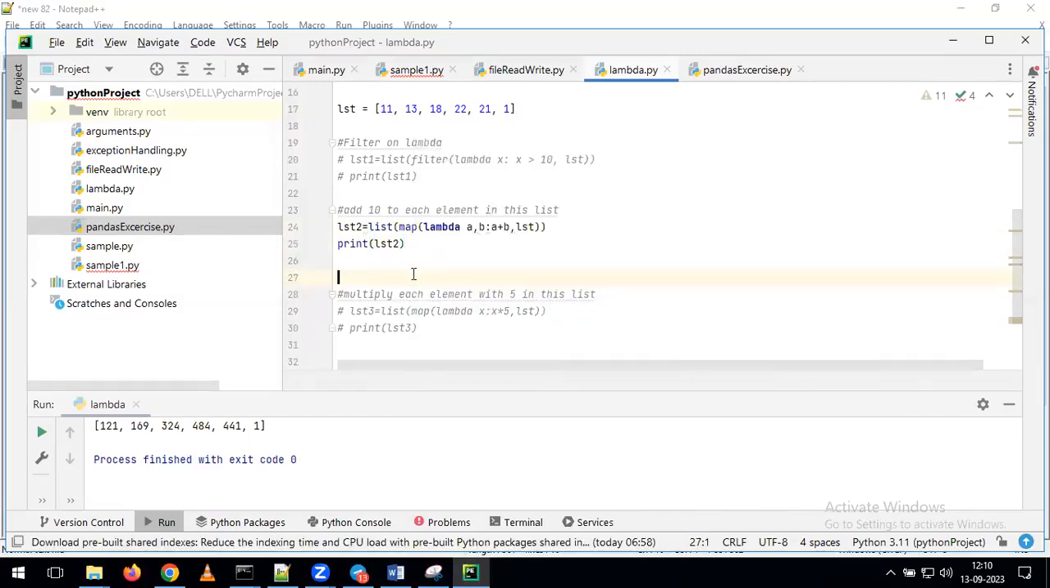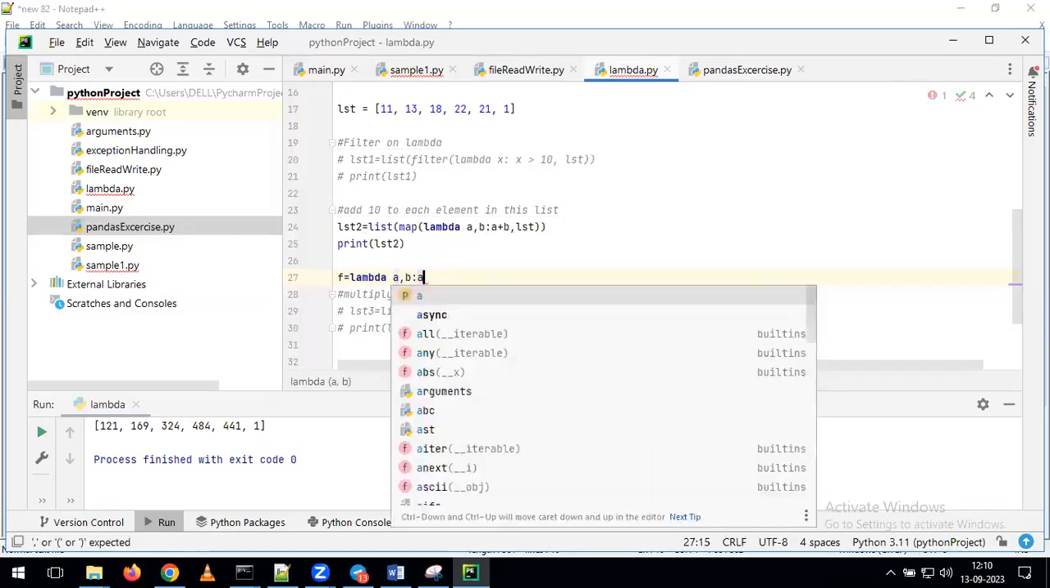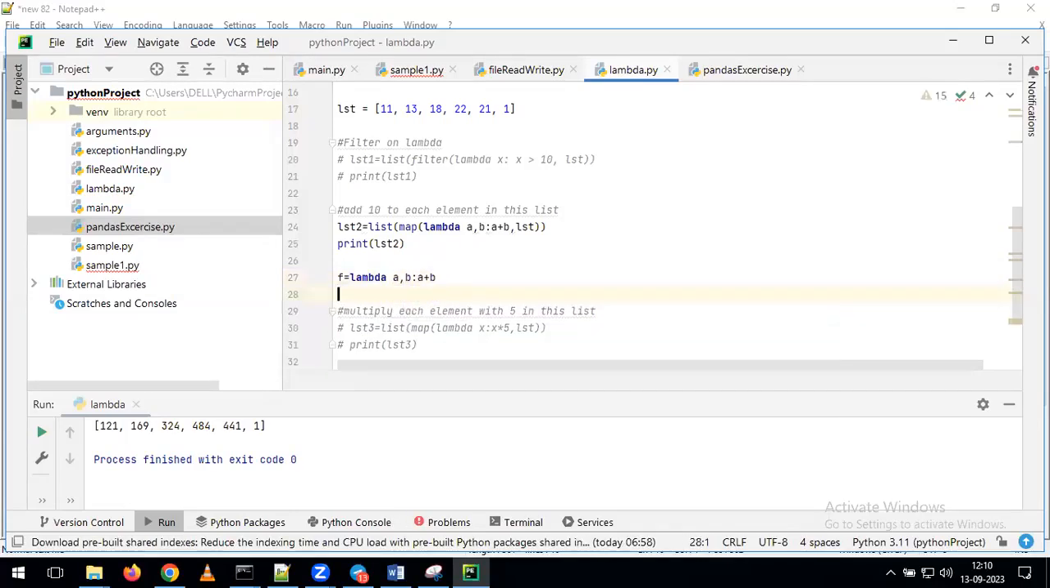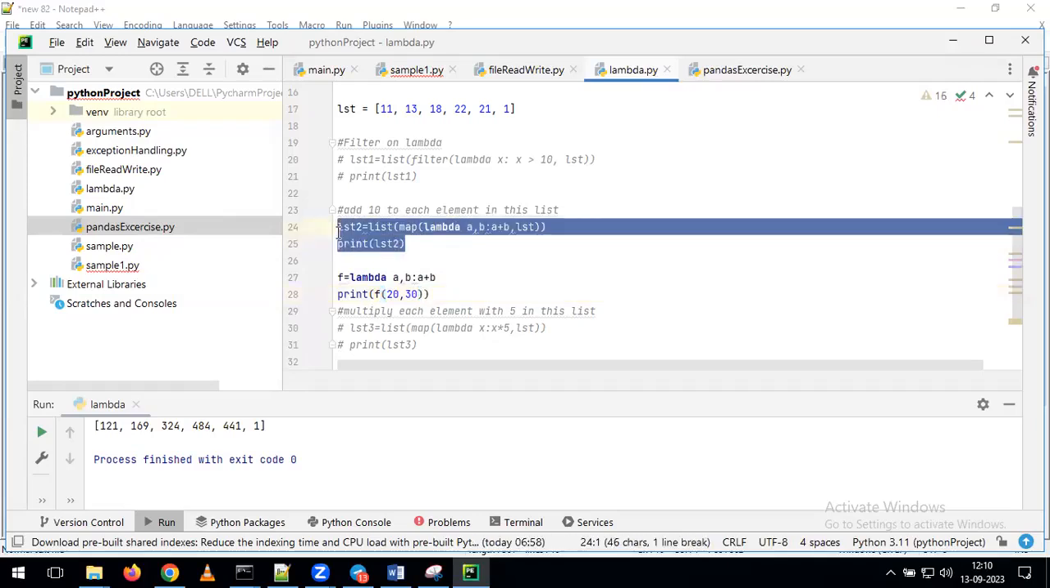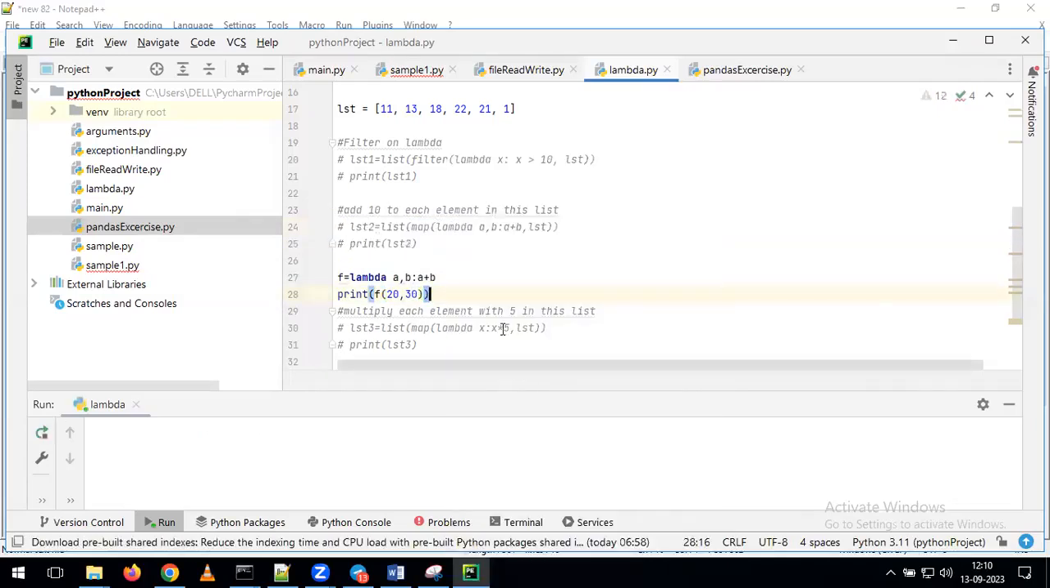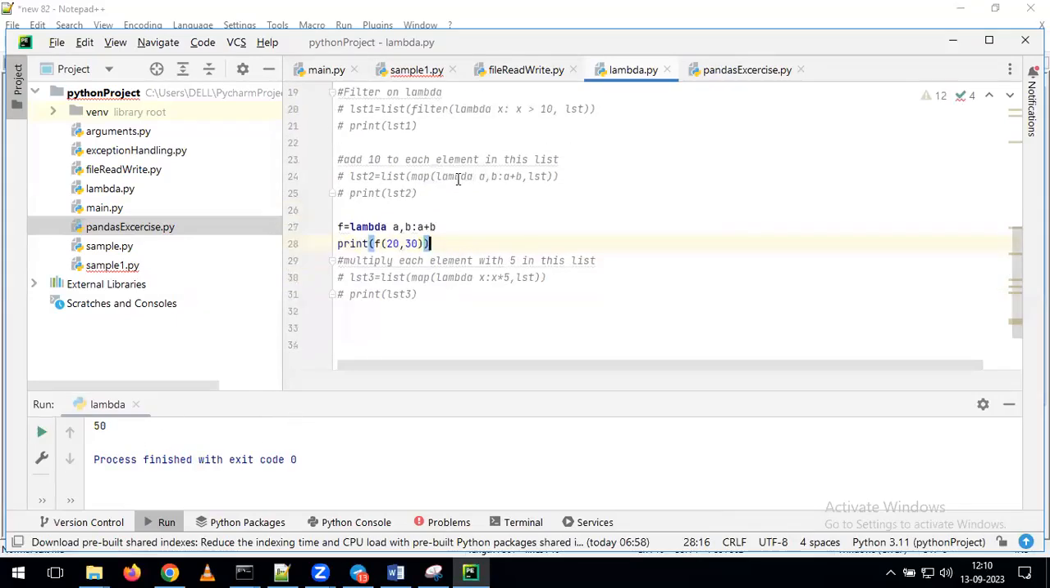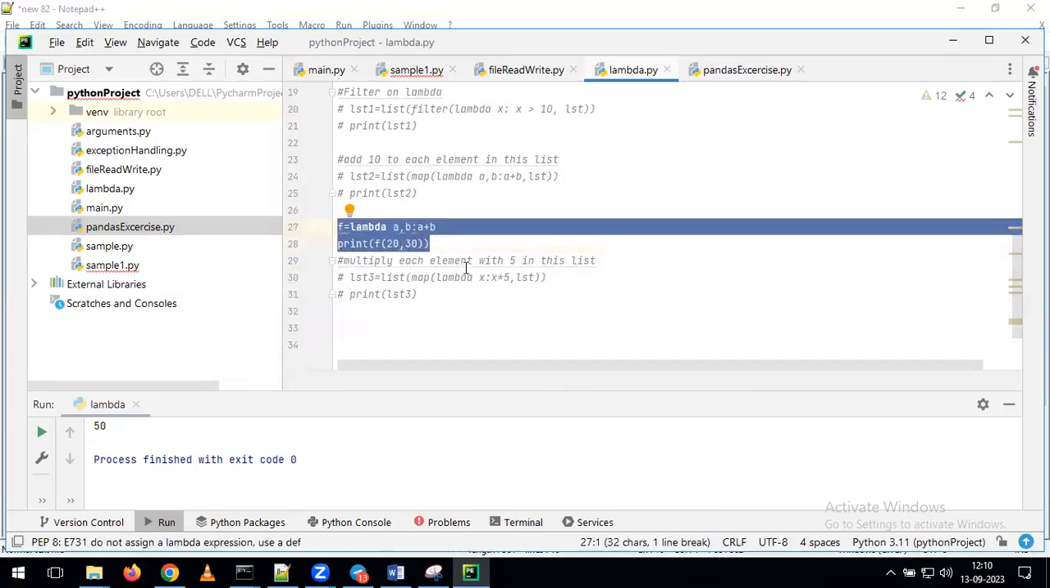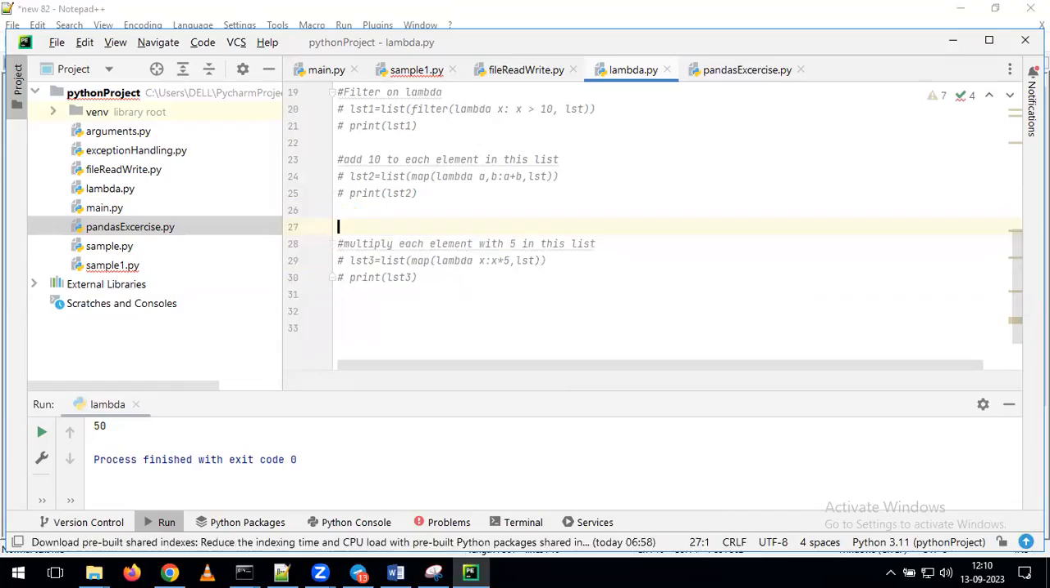Just will check this. I'm giving like this here. Now here I'm giving print of f of 20, 30. It is just giving output as 50. On top of this list, it won't work, but generally, if you are writing it as a separate function, then it will work. Is it clear? Any other questions, offline people?